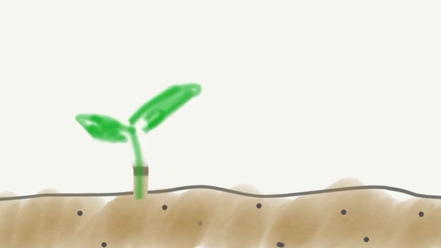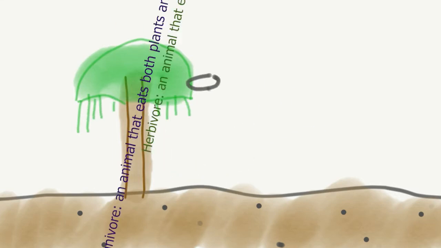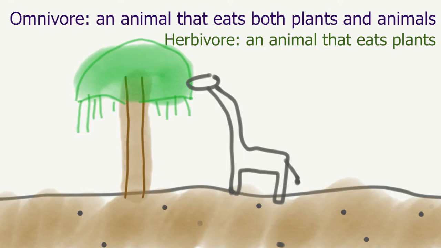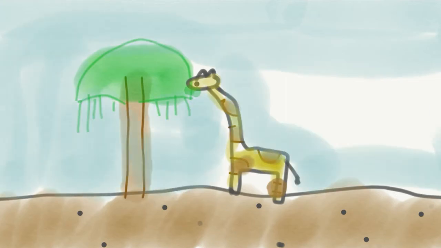The energy and nutrients are transferred between these organisms so that all organisms can get the nutrients and energy they need. Plants get their energy from the sun, but they still need soil to grow. Then a herbivore or omnivore will eat the plant and get the plant's energy for itself. When this animal dies, it will eventually decompose, but sometimes the animal is eaten by another animal first, and that energy goes to the second animal.